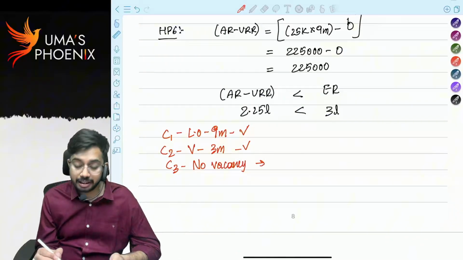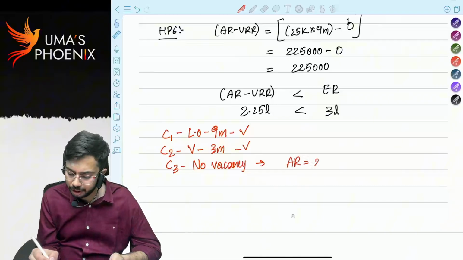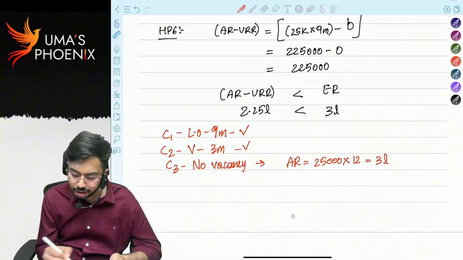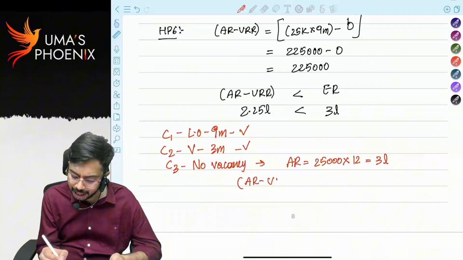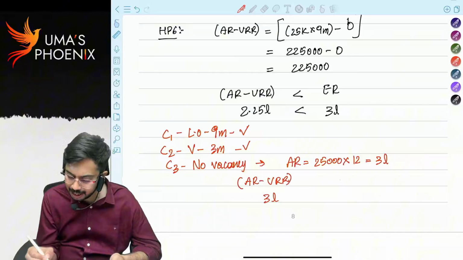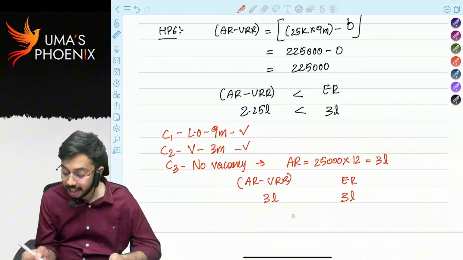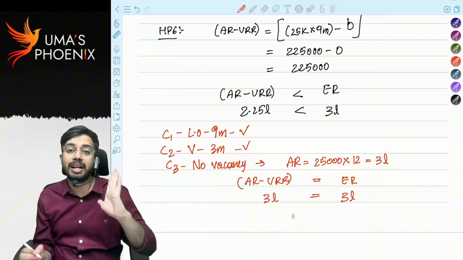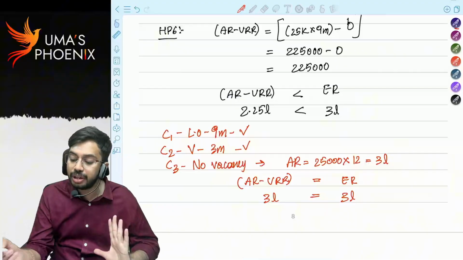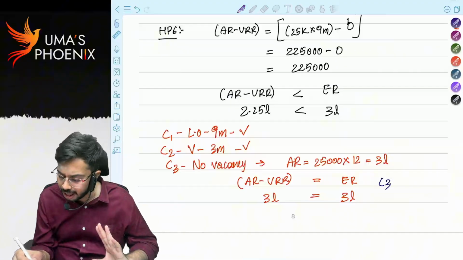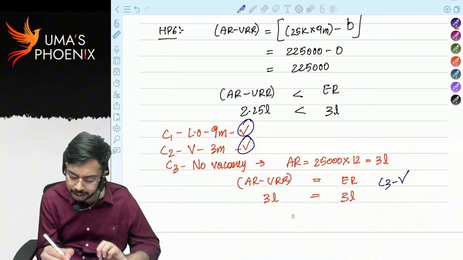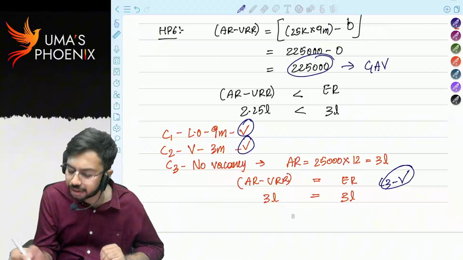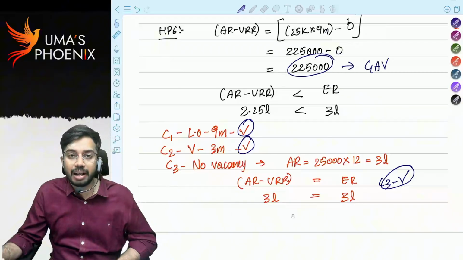If there is no vacancy, then actual rent will be 25,000 into 12, 3 lakhs. So if there is no vacancy, actual rent minus unrealized rent is 3 lakhs. Expected rent is also 3 lakhs. Here it is exactly equal to 3 lakhs. In this case also, condition 3 is satisfied. As 3 conditions are satisfied, original actual rent minus unrealized rent, 2,25,000, will be considered as gross annual value.